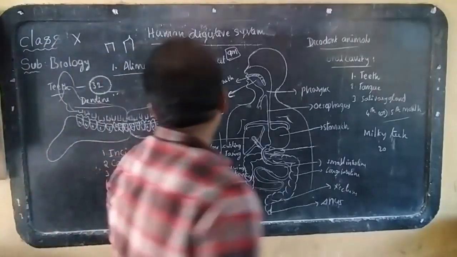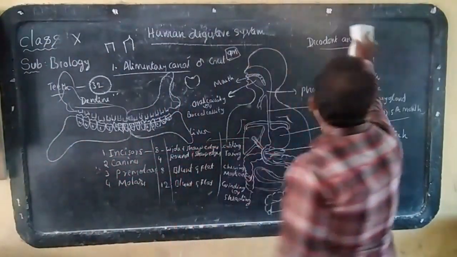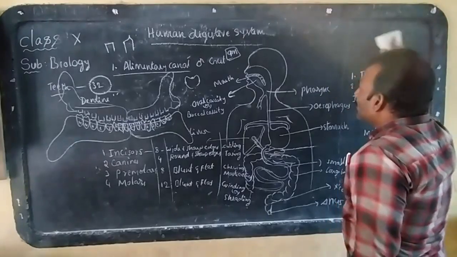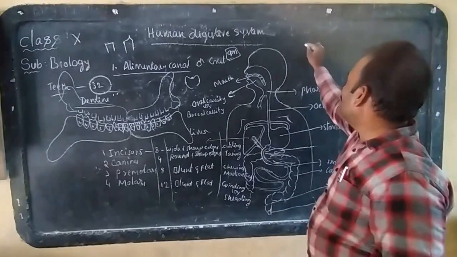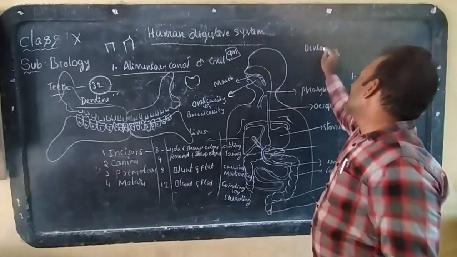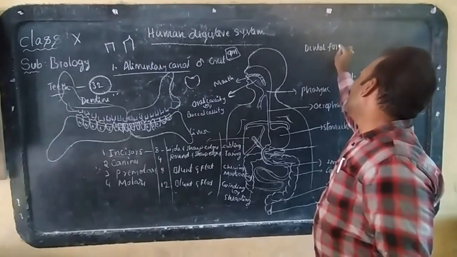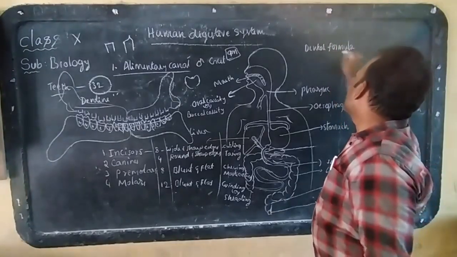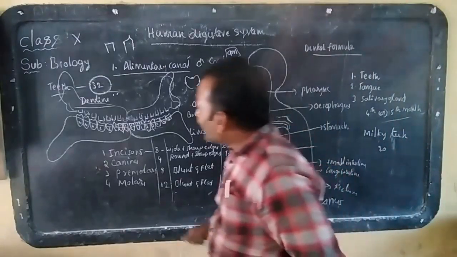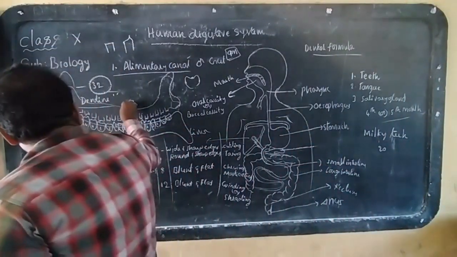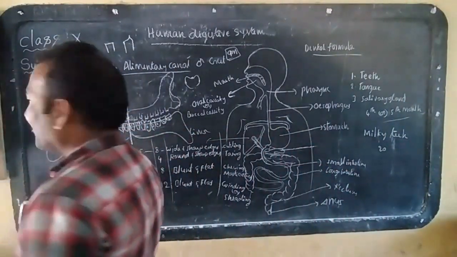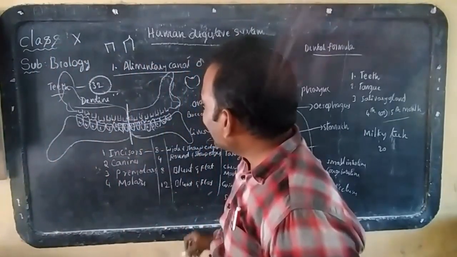By observing these teeth, you can write the dental formula also. What is the dental formula of the human being? If you take the half upper jaw and half lower jaw, look here.